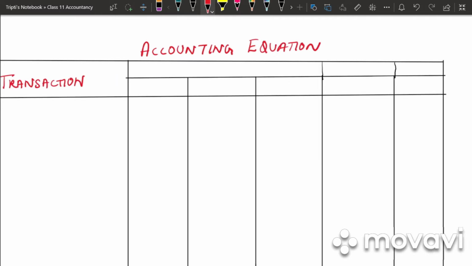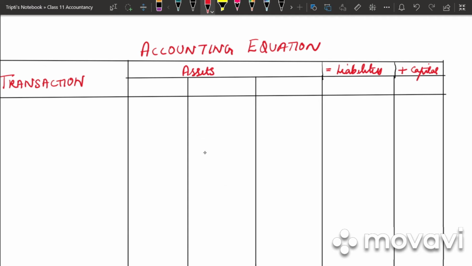So now we'll be writing the equation on the topmost column, that is assets is equal to liabilities plus capital. So in this case, how many assets have been affected? We need to go to the problem, and according to the number of assets or liabilities that have been affected, we will draw the sub columns.